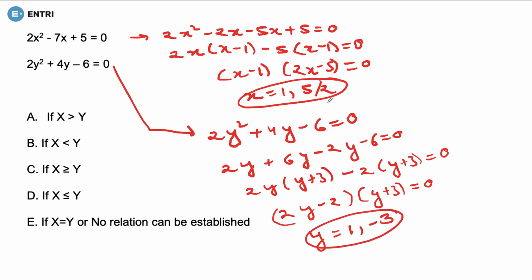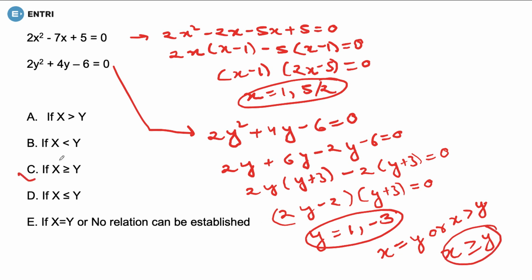Now I can compare these two. Fine. So here we can see that x and y are equal, but in this sense y is smaller, isn't it? So in one condition we can say that either x would be equal to y or x is going to be greater than y, isn't it? And hence we can say that x is greater than equal to y. So is there any of the equation? Yeah, option number C is correct. Next